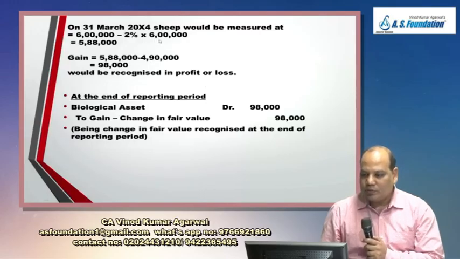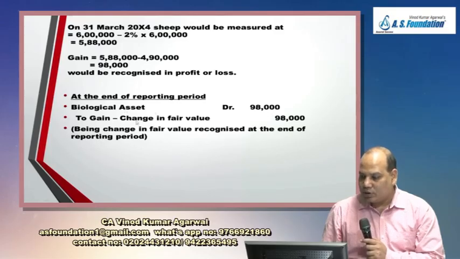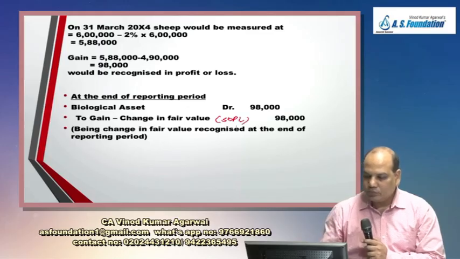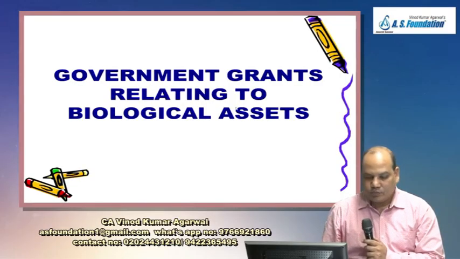At the end of the year, what will we do? We will calculate what is the fair value less cost to sell: 5,88,000. Compare it with your book value 4,90,000. So the difference 98,000 is gain. So you will increase the carrying amount of biological asset by 98,000, and the contra effect to gain, change in fair value, will be written in SOPL. Right. So these are some simple examples.